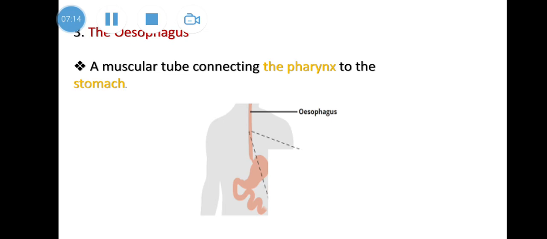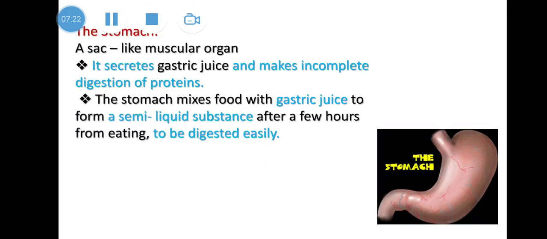So it is a muscular tube. The meaning of muscular is containing muscles. Tubes like a pipe connecting the pharynx to the stomach. And then we have the stomach, which is like a sac, like a bag. It secretes gastric juice and makes incomplete digestion of protein. The stomach mixes the food with gastric juice to form a semi-liquid substance.